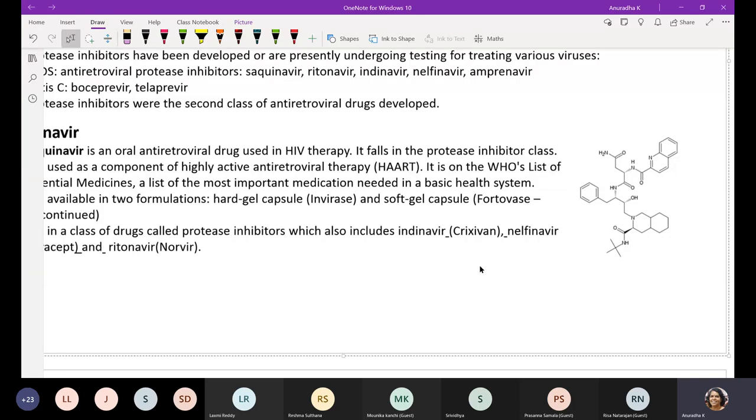The third category is agents that act as target activated nucleoside analogs. Nucleoside analogs, that is acyclovir and famciclovir, act like a nucleoside.